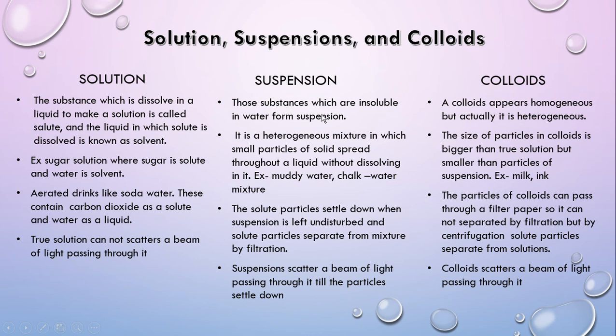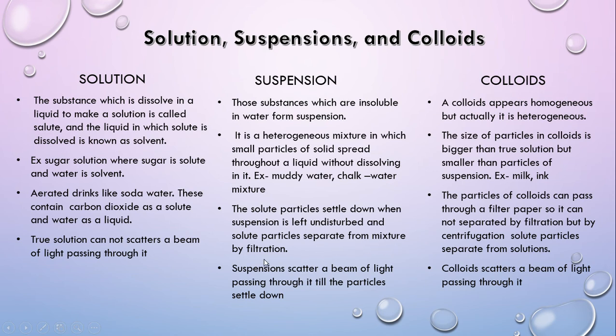Suspension. Those substances which are insoluble in water form a suspension. It is a heterogeneous mixture in which small particles of solid spread throughout a liquid without dissolving in it. Examples of suspension: muddy water, chalk water, etc. The solute particles settle down in a suspension when it is left undisturbed, and solute particles can be separated from the mixture by filtration.